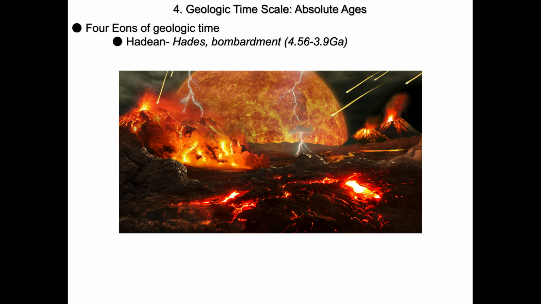Geologic time, as we saw in part 2, is broken down into a number of components. We have 4 eons, the longest periods of geologic time. The first one is the Hadean, named after Hades or Hell, and it's represented by the early bombardment period of the Earth. The Earth was getting bashed and harassed continuously by asteroids, comets, and meteors during this period of time, from 4.56 to 3.9 billion years of age. Giga-annum, Ga means billion years of age.